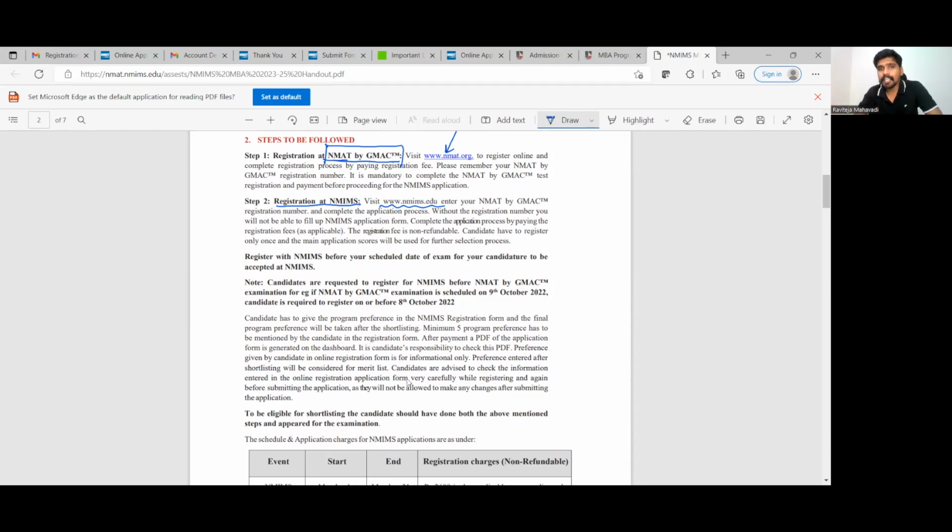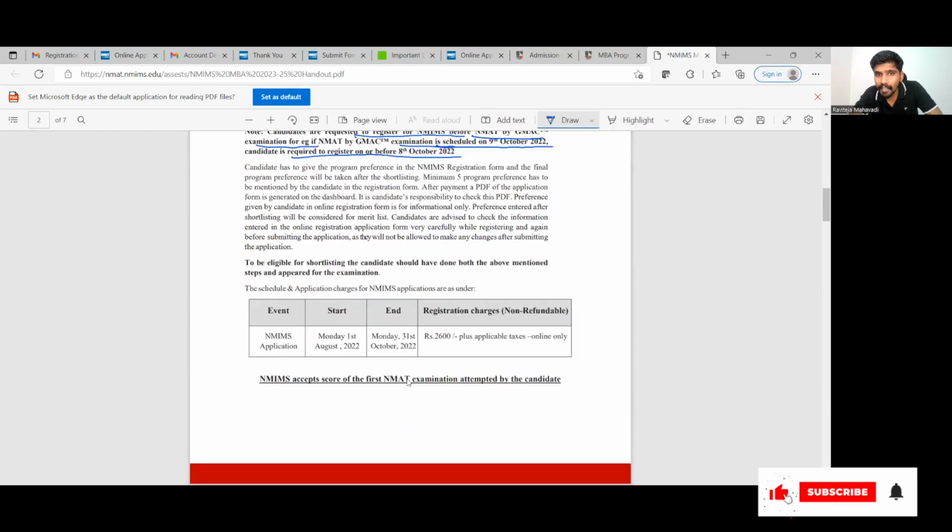ऐसा नहीं हो सकता कि you are taking the paper on 10th of October and you are deciding to apply to NMIMS on 11th of October. They will not entertain you. It is given here. Candidates are required to register for NMIMS before they take NMAT by GMAC examination. If your examination is scheduled on 9th October, the candidate is required to register on or before 8th of October. This is an example that they have given.